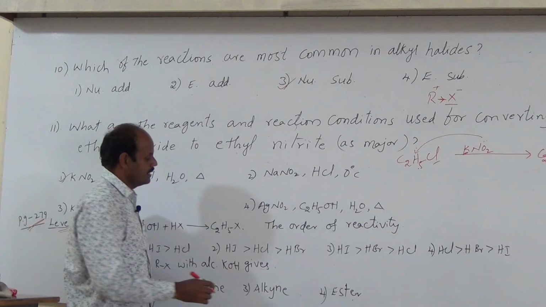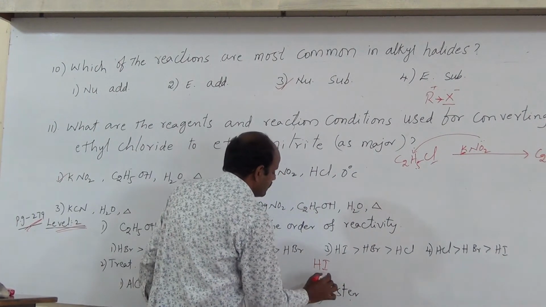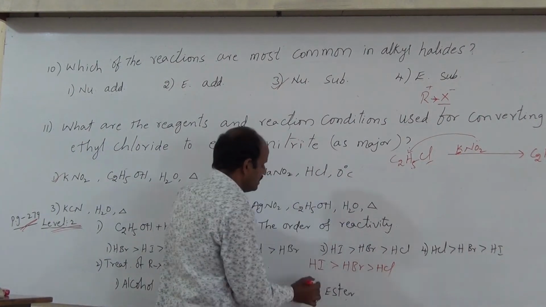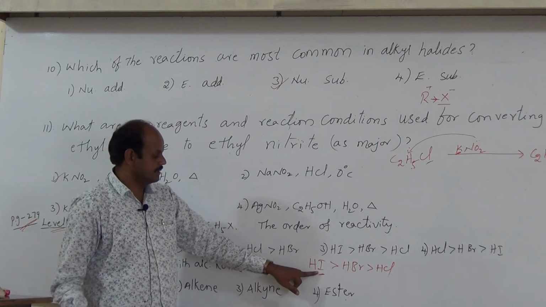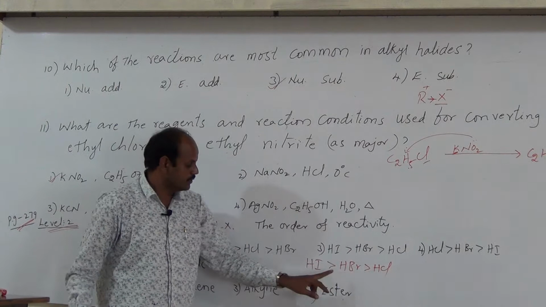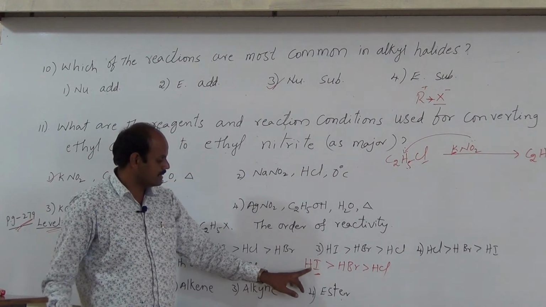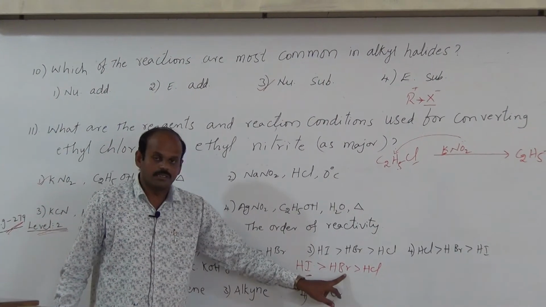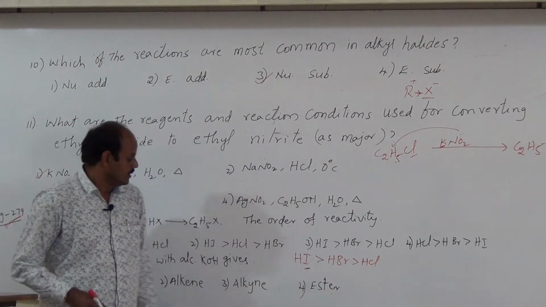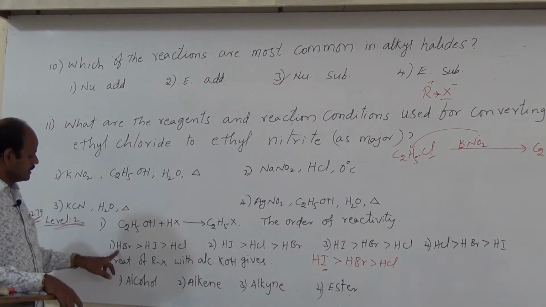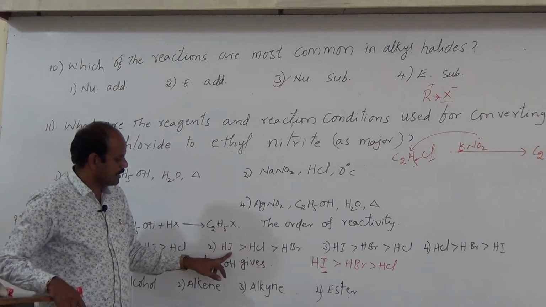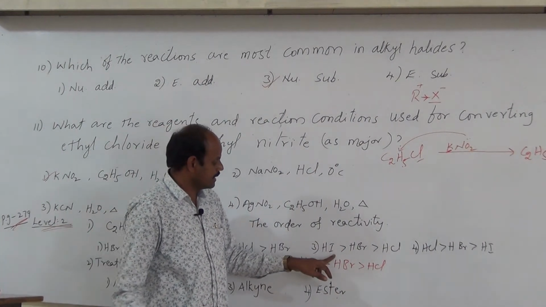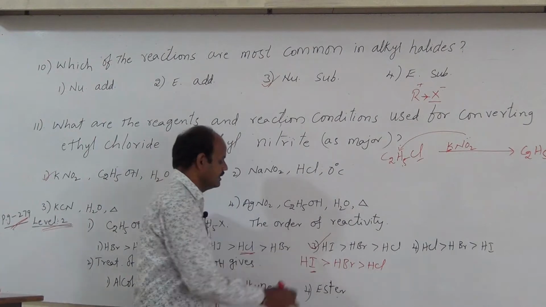Hence what is the reactivity order? Here hydrogen iodide is the most reactive, then HBr, then HCl, because iodine has a larger size than Br and Cl. Due to this large size, it can produce H plus and I minus easily. Hence hydrogen iodide has greater reactivity than HBr, and it has greater reactivity than HCl. So where is that order? Observe it. First option is HBr, it is not correct. Second one HI, okay, but next one is HCl, wrong. Then third option: HI has greater reactivity, next HBr, next HCl. Hence it is the answer.